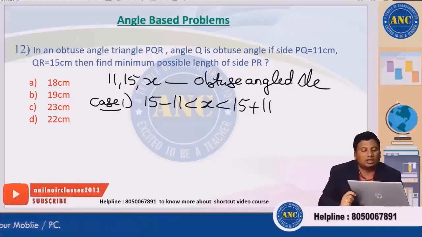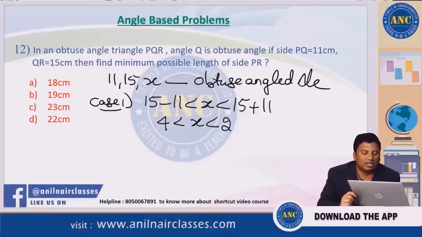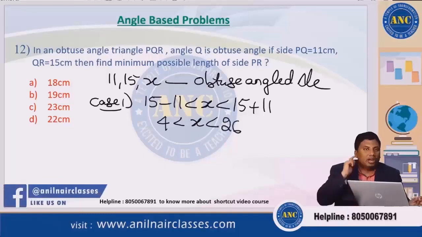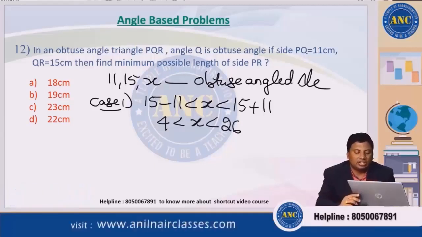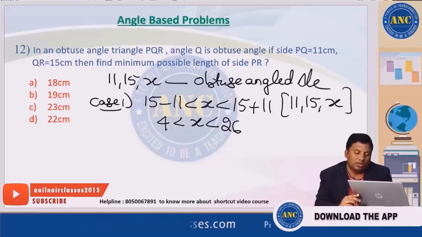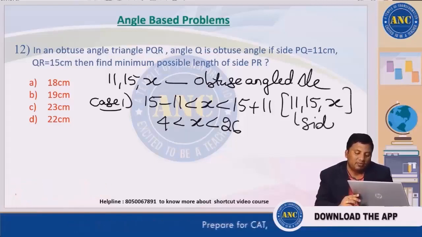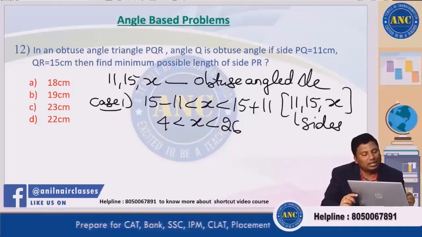So this is nothing but 4 less than x less than 26. This is the condition, because first of all 11, 15, x should be the sides of a triangle. Without becoming the sides of a triangle, how can it be an obtuse angled triangle?